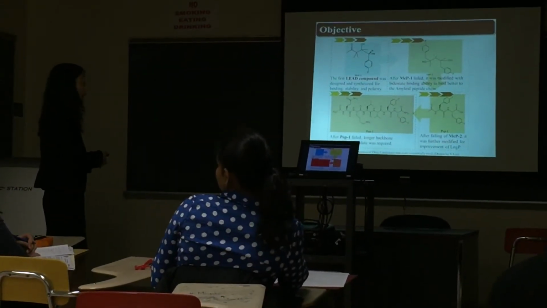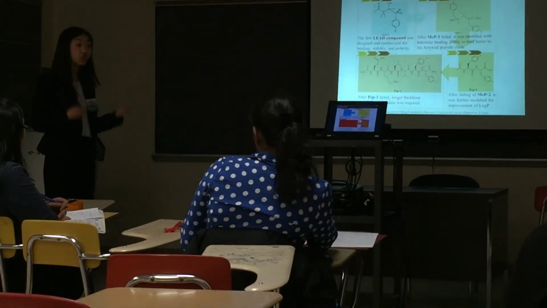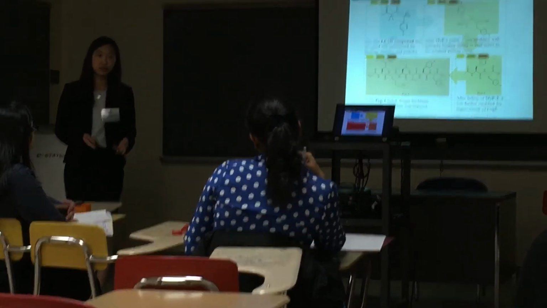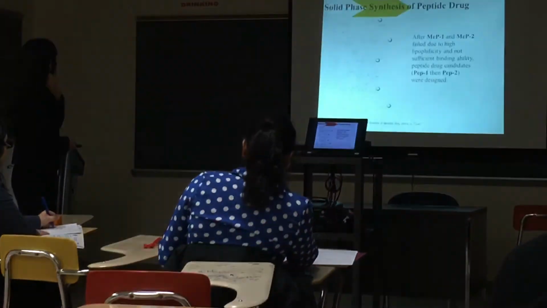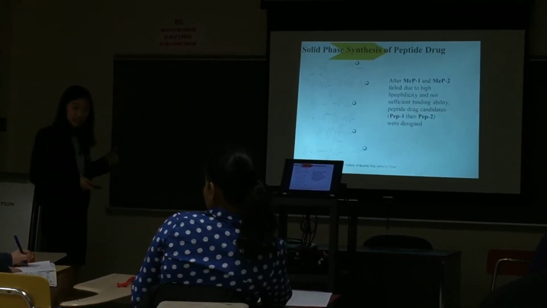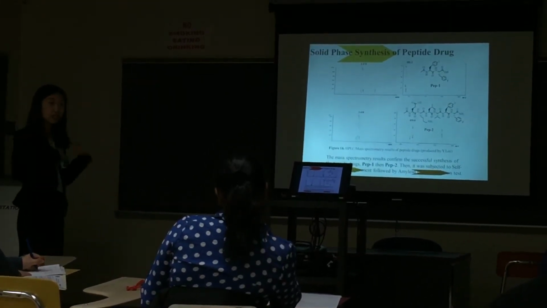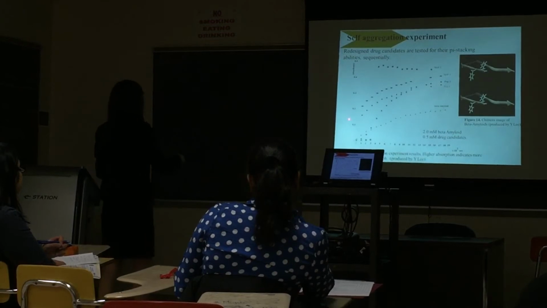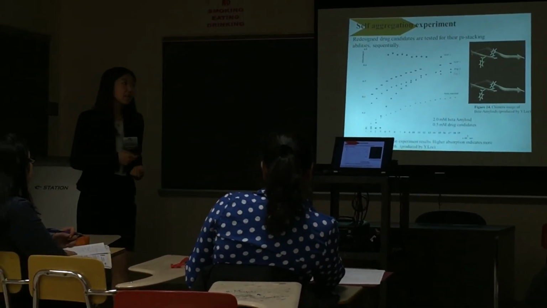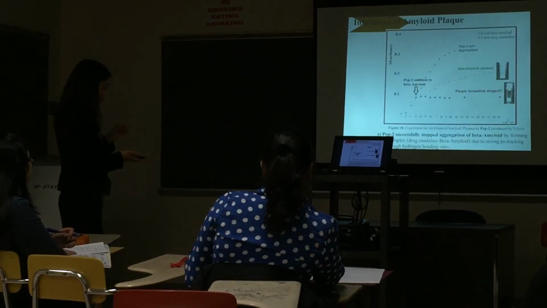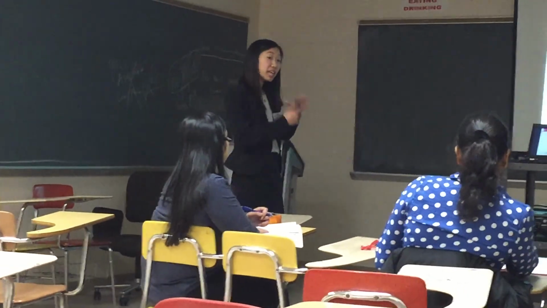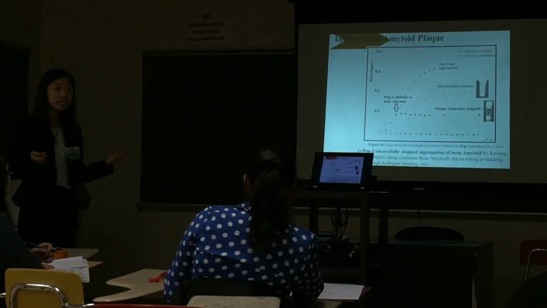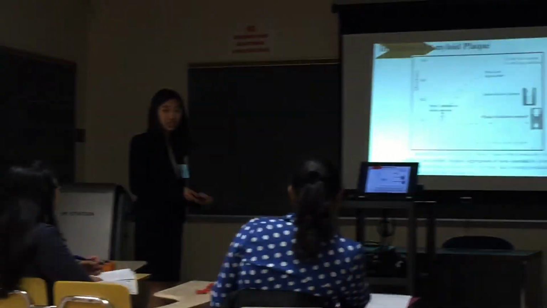So I actually used beta amyloid 15 to 20, a clinically proven drug candidate, but I will add my special modification of the fluorine groups in order to have strong binding ability. So I synthesized with solid phase synthesis, and the HPLC and mass spectrometry confirmed that I synthesized it. And the self-aggregation test indeed shows that it has strong pi stacking power. And when I add PEP2 to the beta amyloid solution, the aggregation actually plateaus out, which shows that PEP2 is able to stop the aggregation of beta amyloid and thus pave a way to stop the progression of Alzheimer's disease.